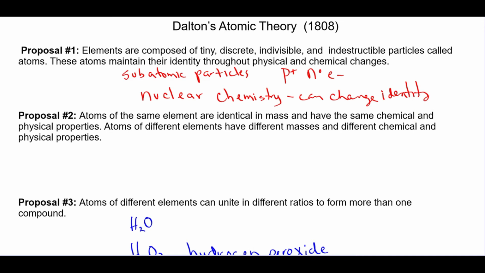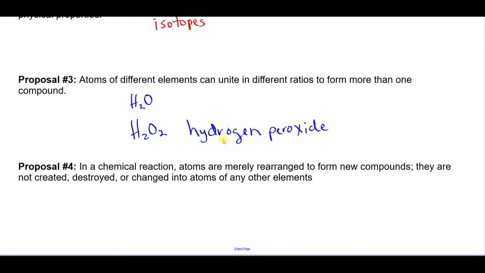Another piece of new knowledge is that isotopes of the same element have different masses, and we'll be learning more about them later. If we look at proposal number 4, this is true in ordinary chemistry, but once again, nuclear chemistry brings around some changes. Although I would say Dalton did pretty well in the 1800s to come up with things that are primarily true even today.